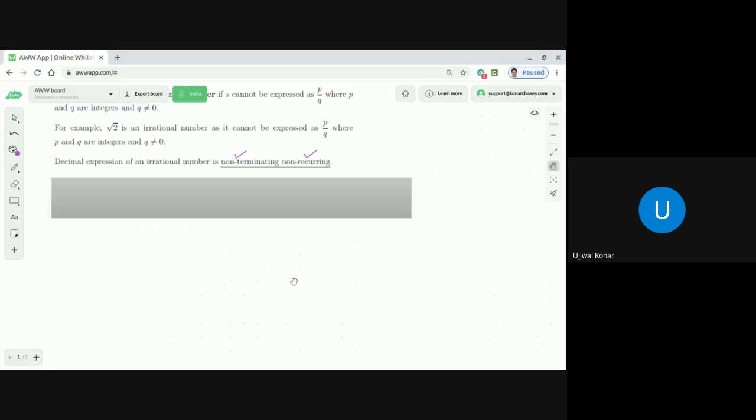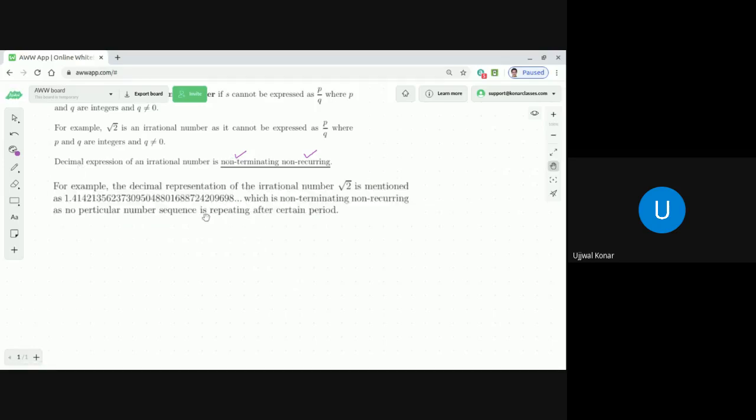For example, let's take the square root of 2. If we start finding the decimal representation of root 2, we'll get a number something like 1.414213562373095 and so on. Okay, dear students.